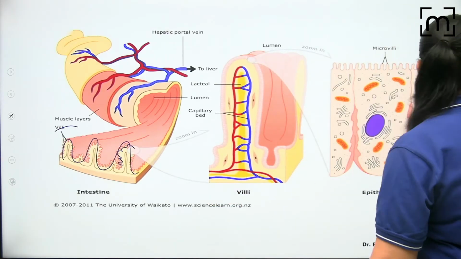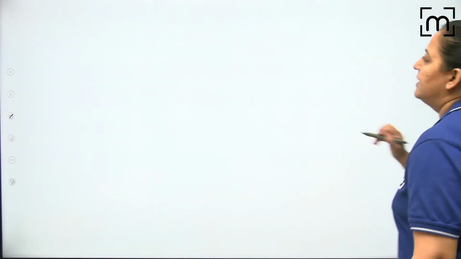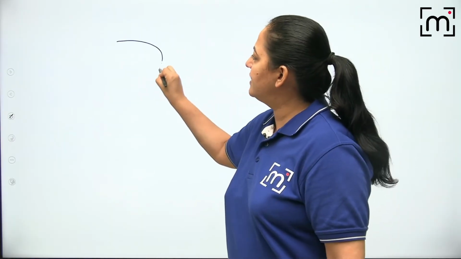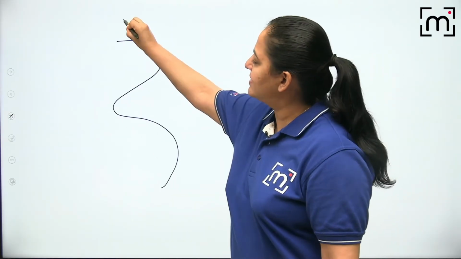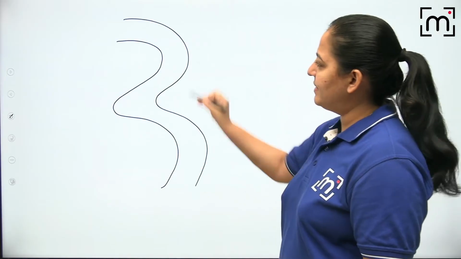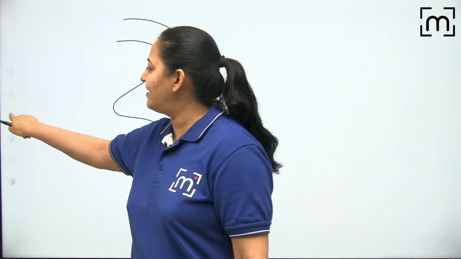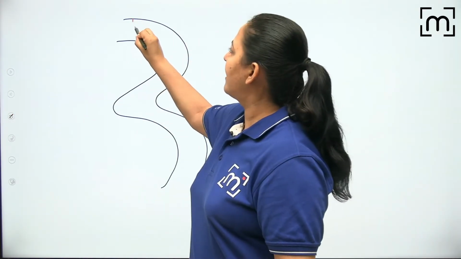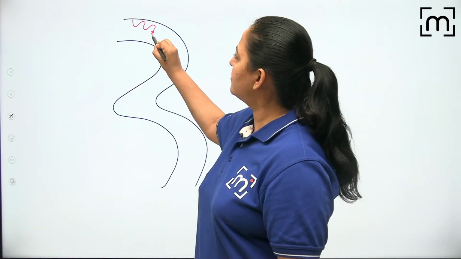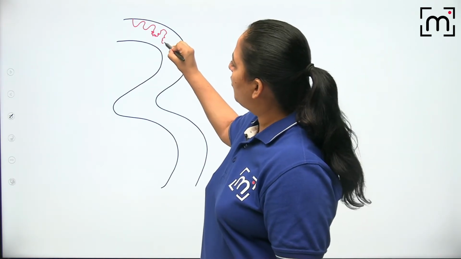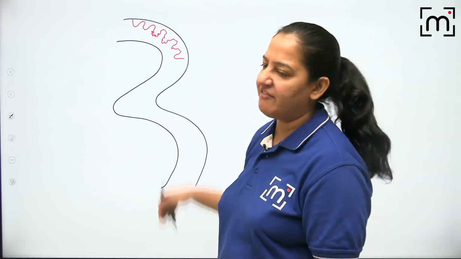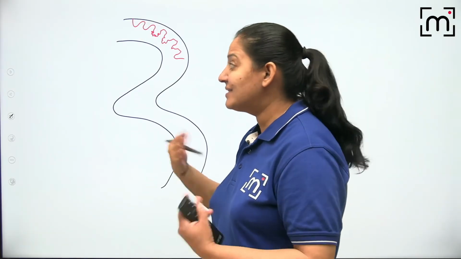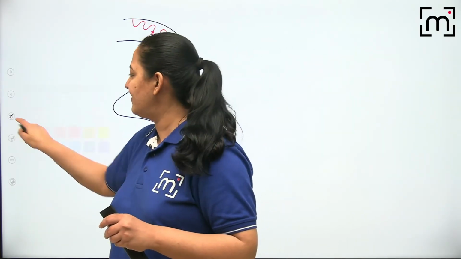You got my point? What I mean to say? I mean to say this. So this is the intestine. This is the human intestine. Let me draw a small segment. So it is not smooth from inside. If you see from inside, there are multiple folds. The folds are villi. And on the villi also, there are small microvilli. Why God has given like this? Why we are having villi and microvilli? To increase the surface area. You got my point? The surface area is more.